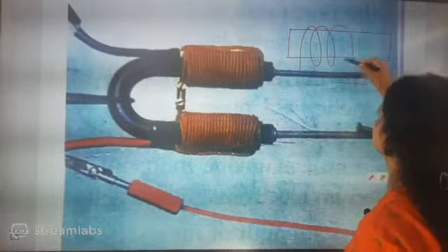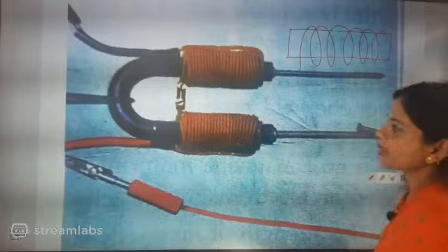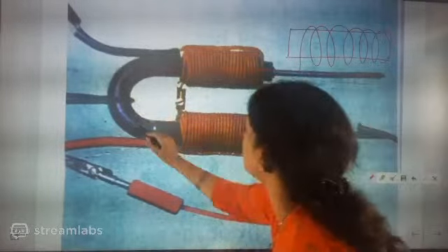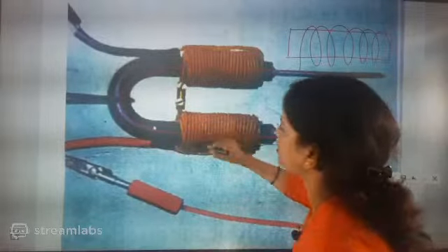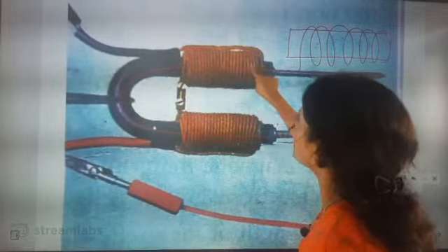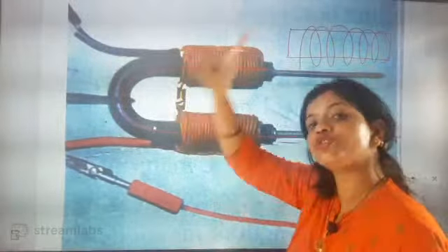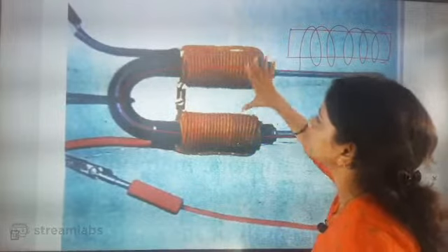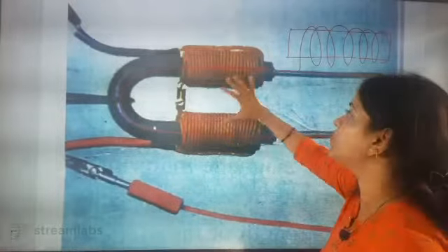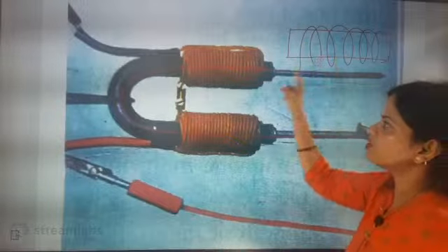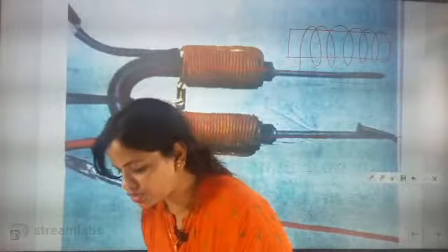Another is when you take a U-shaped iron core and coil around it. You see the insulated wire, how nicely it has been coiled. Then tell me, which one will be the stronger magnet, this one or this one? Straight one or U-shaped?